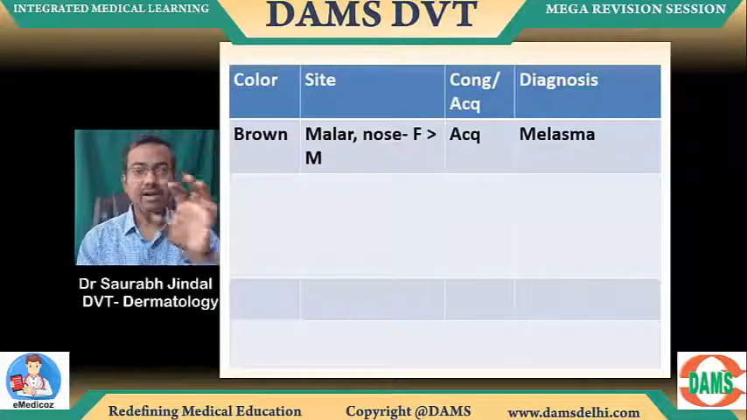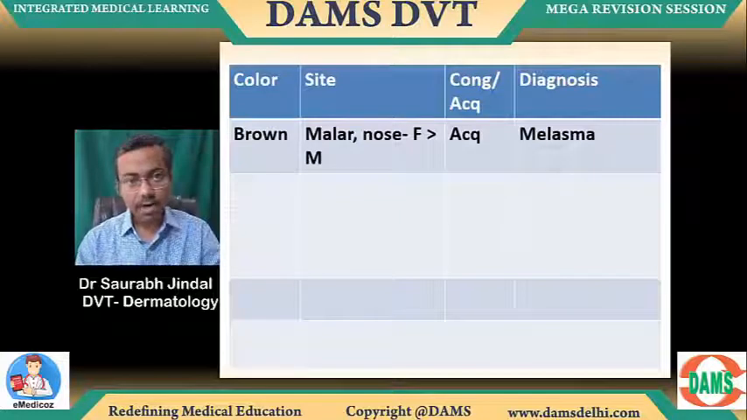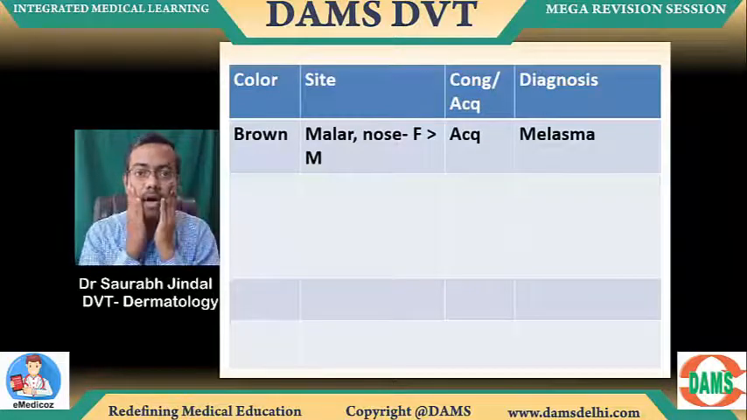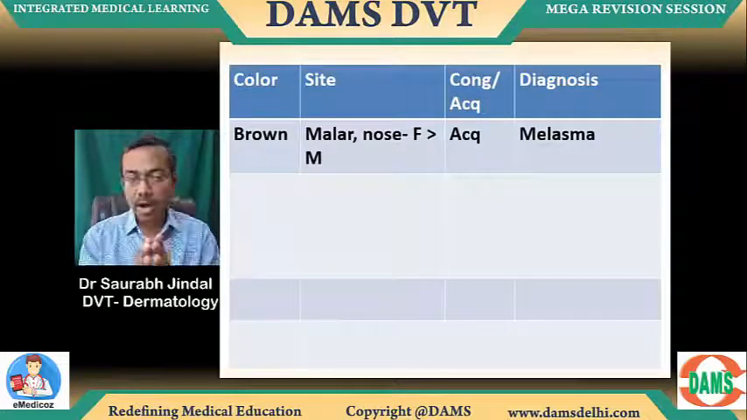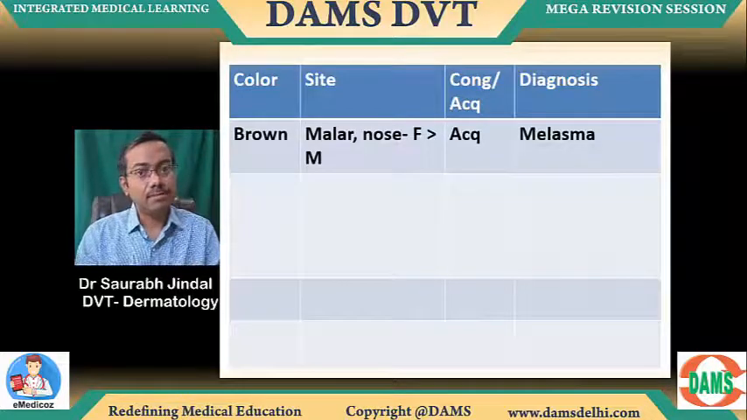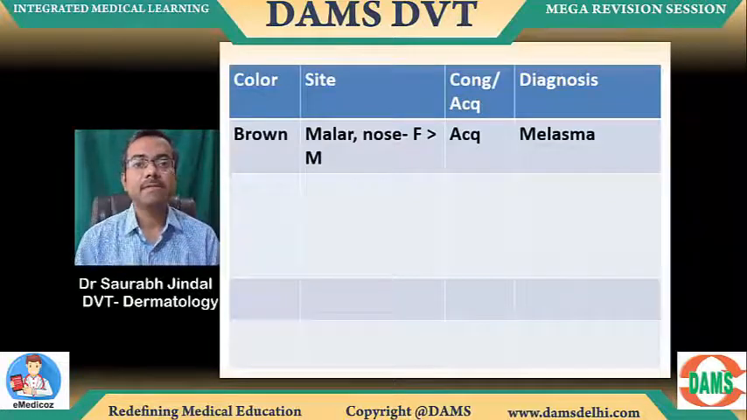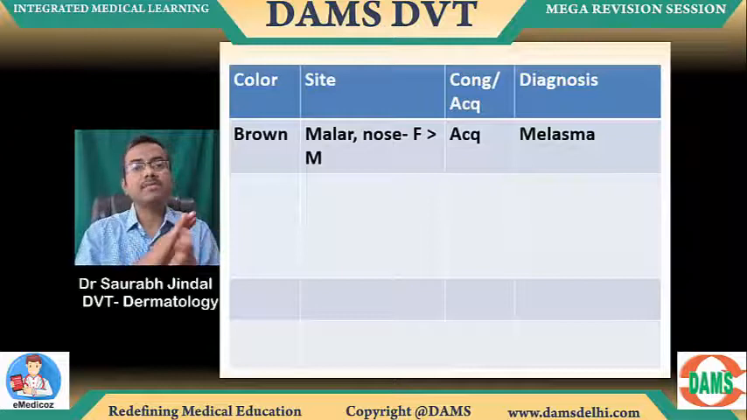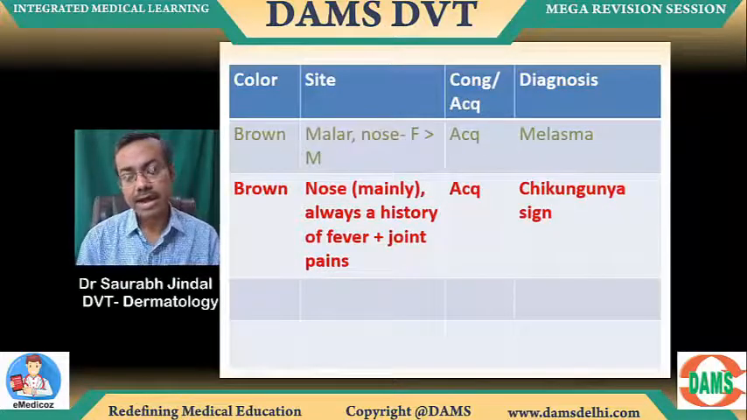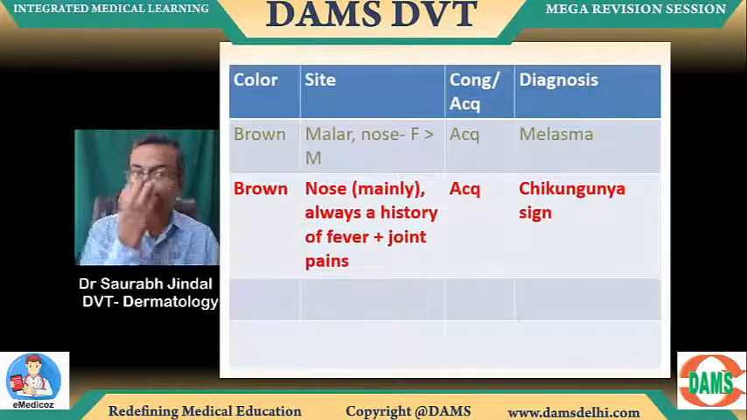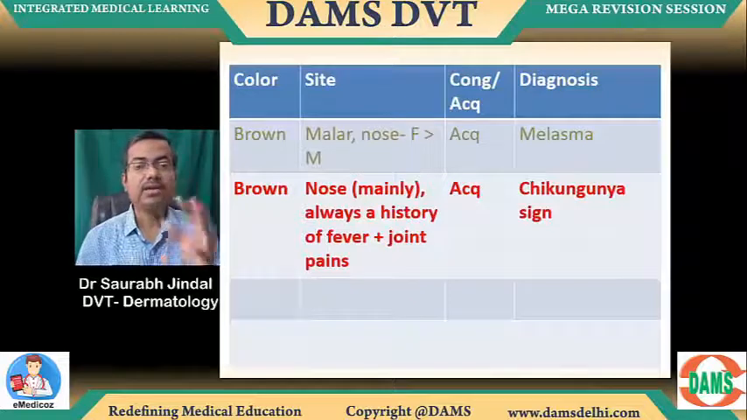So look at color, site, whether it's congenital or acquired, diagnosis. Color is brown, malar area, on the nose, female more than male, acquired disease, you know that's melasma. Got this? See how four phrases, brown, malar, nose, acquired, melasma, finish, the diagnosis over. Focus on the red highlighted points. If it's brown, it's mainly on the nose, always a history of fever and joint pains, acquired: chikungunya sign.